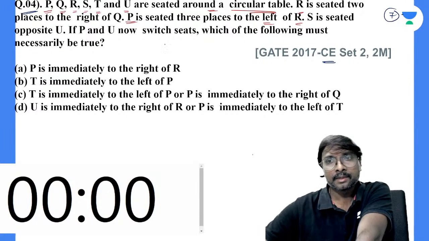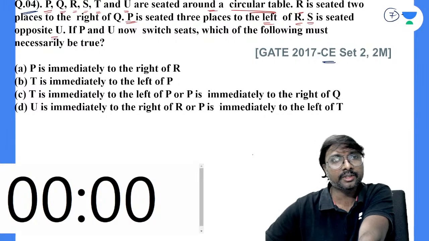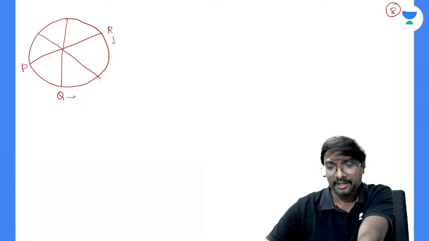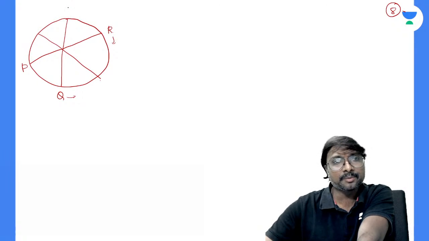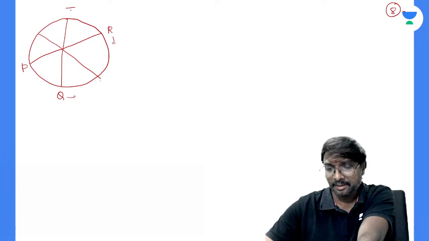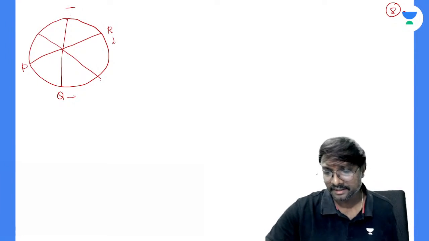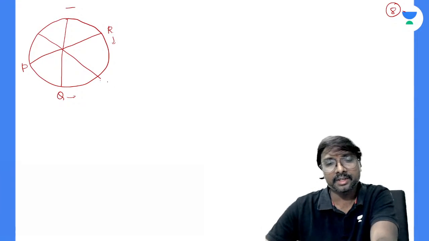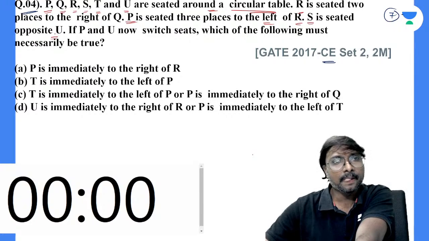Next, S is seated opposite to U. S is seated opposite to U, so S and U must be occupying these 2 places only. So that remaining must be T. Yes, that remaining must be T. S and U sitting opposite to each other means...